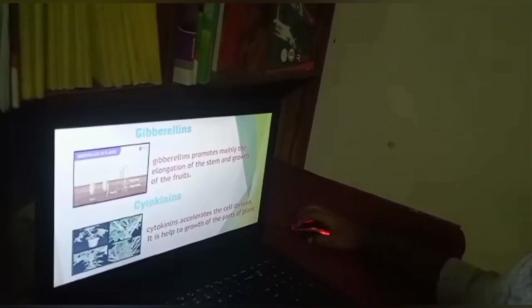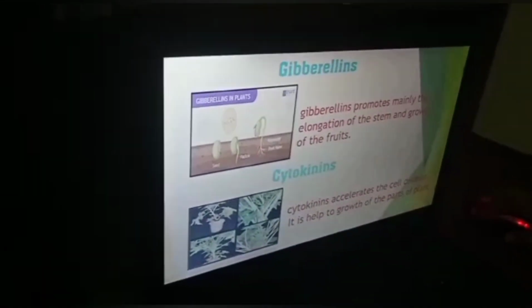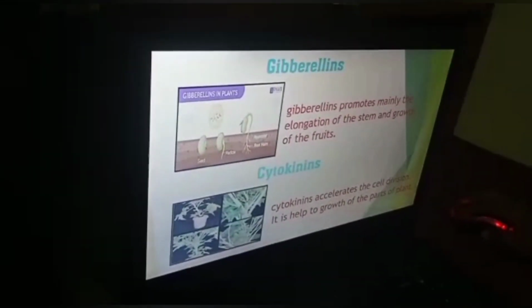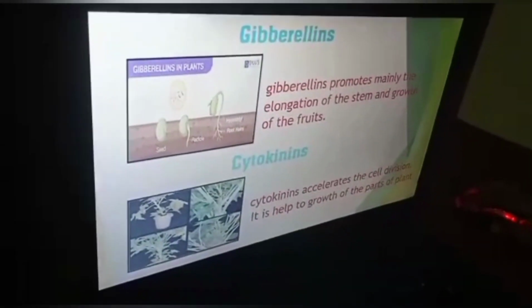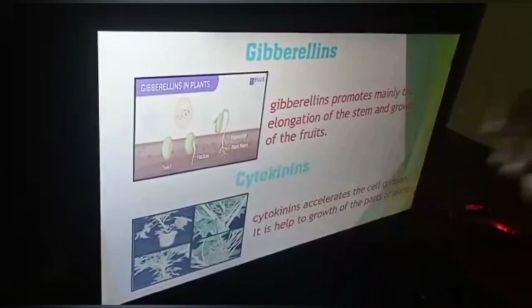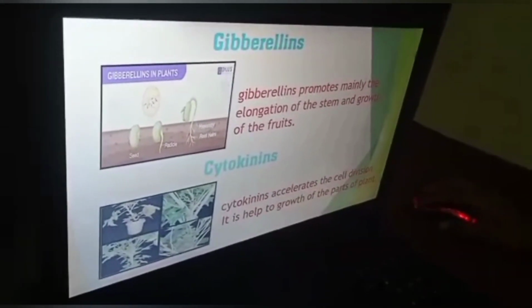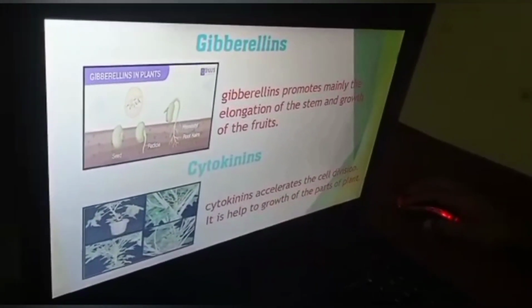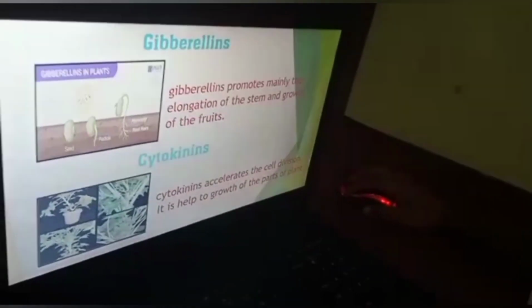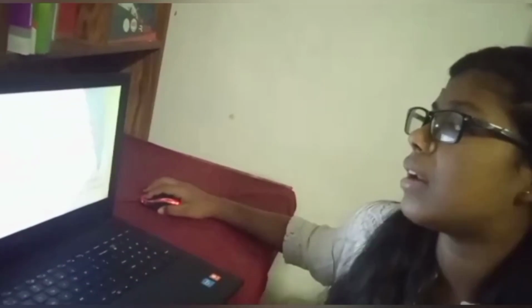Next I am going to explain the gibberellins and cytokinins. These are the pictures of the gibberellins. The gibberellins mainly promote the elongation of the stem and the growth of the fruits. This is the picture of gibberellins. And next we move to cytokinins. The cytokinins accelerate cell division. It helps the growth of the parts of the plant, that means the leaves, fruits, stems and roots.